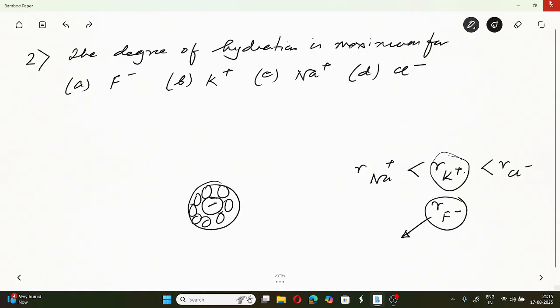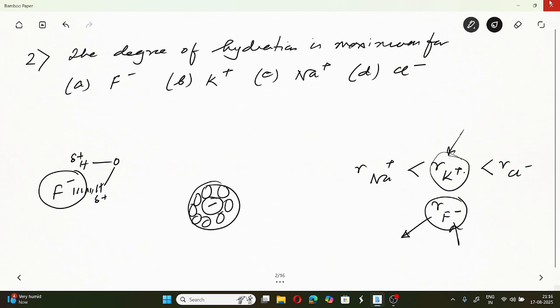So one should expect that these two having similar size, their hydration enthalpy should be close. But for fluoride, the hydration enthalpy is much more negative, because in addition to this ion-dipole interaction, there will be some amount of hydrogen bonding due to the smaller size of fluoride.